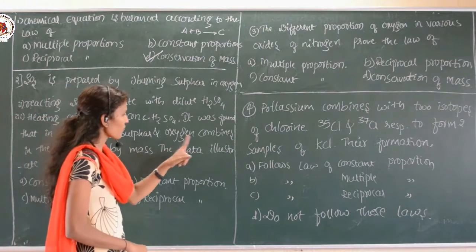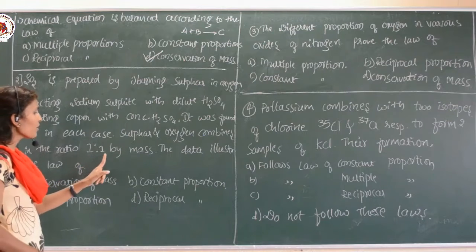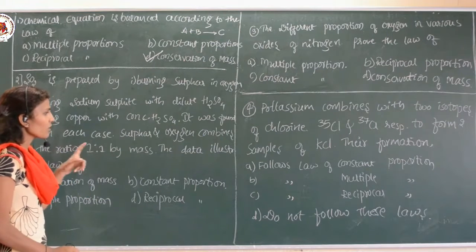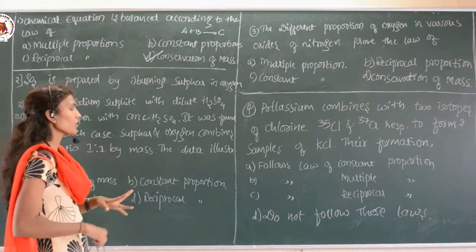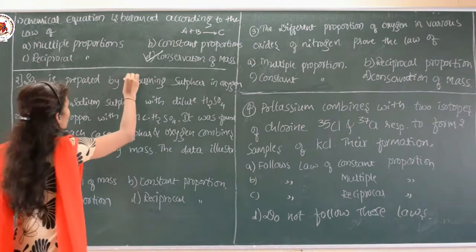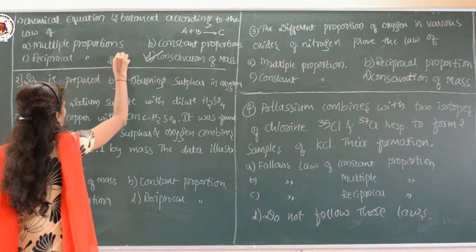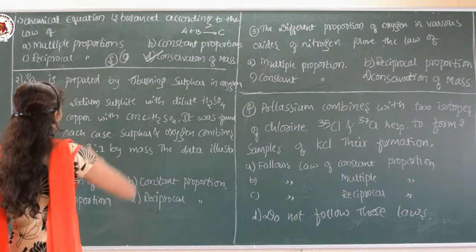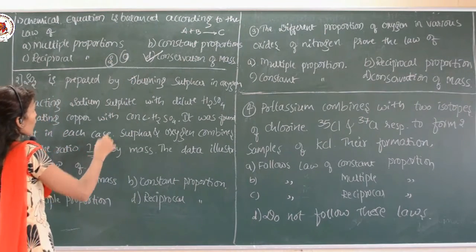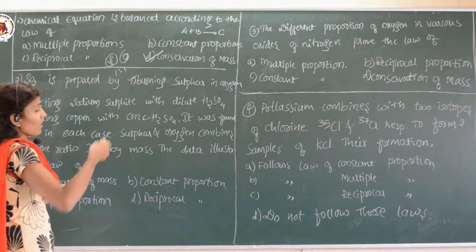Sulfur and oxygen combine in the ratio of 1:1 by mass. The data illustrate the law of. So here they have said that in the first case, second case or third case, whenever the sulfur is combining with oxygen, the ratio will always be 1:1. So what does this data illustrate?